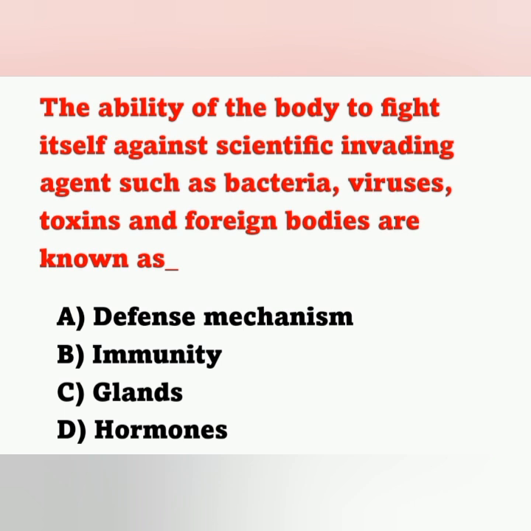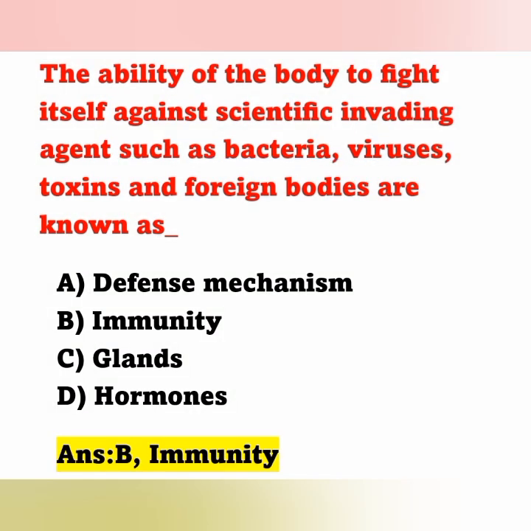The ability of the body to fight itself against invading agents such as bacteria, virus, toxins and foreign bodies is known as? Option A, defense mechanism. Option B, immunity. Option C, glands. Option D, hormones. The body's ability to fight against pathogenic organisms such as bacteria, virus, toxins or other foreign bodies is known as immunity. Option B is the correct answer.